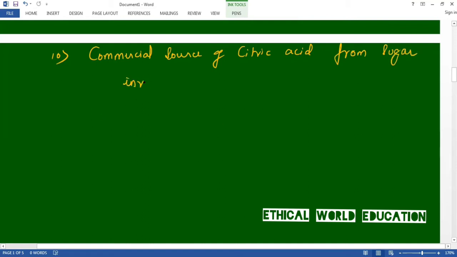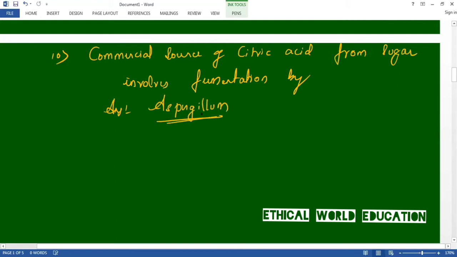The commercial source of citric acid from sugar involves fermentation by Aspergillus. The answer is Aspergillus. Aspergillus is the answer.